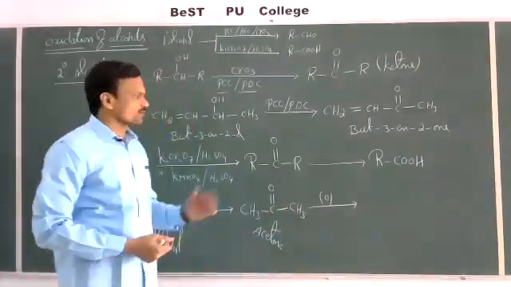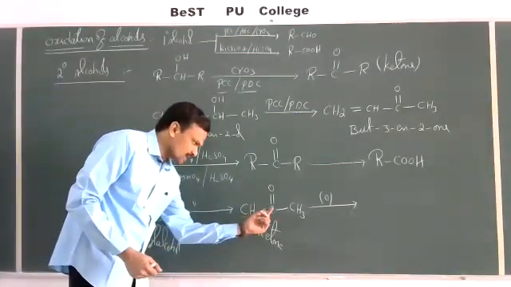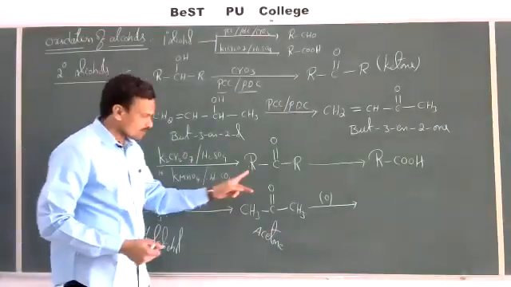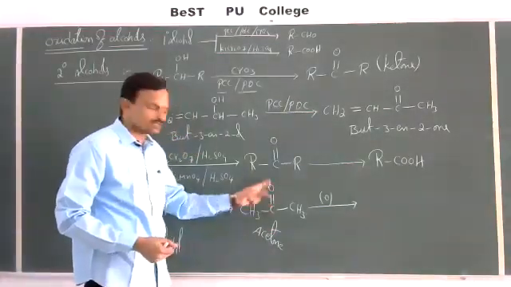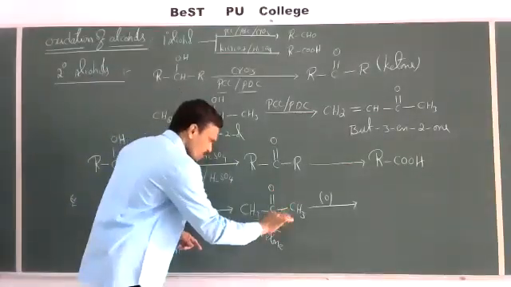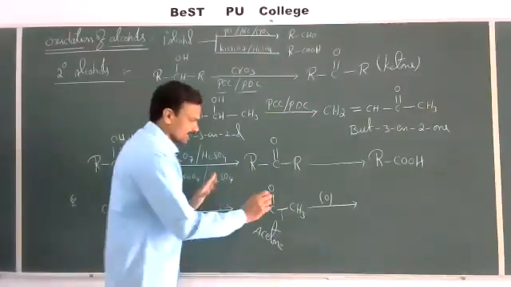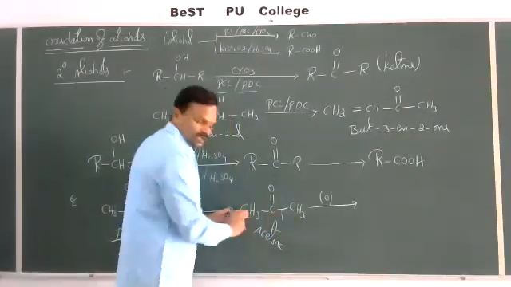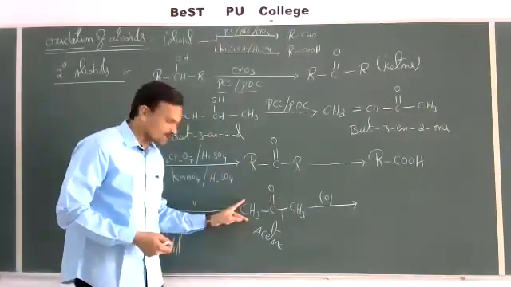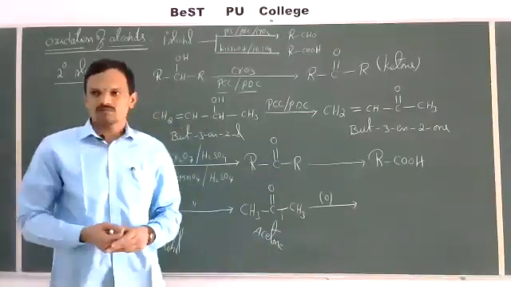Suppose in any case two different groups are present, then the cleavage of this C-C bond takes place in such a way that the carbonyl group is retained with the smaller alkyl group. So here either like this or like this you can take. In such a way the cleavage of the C-C bond takes place.